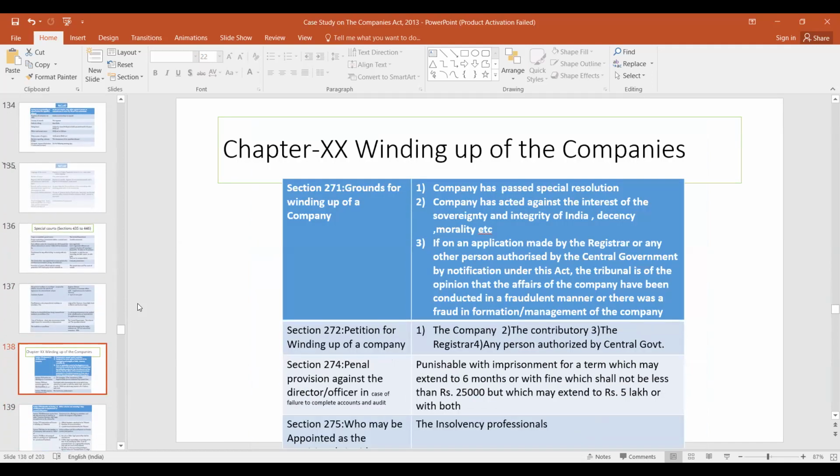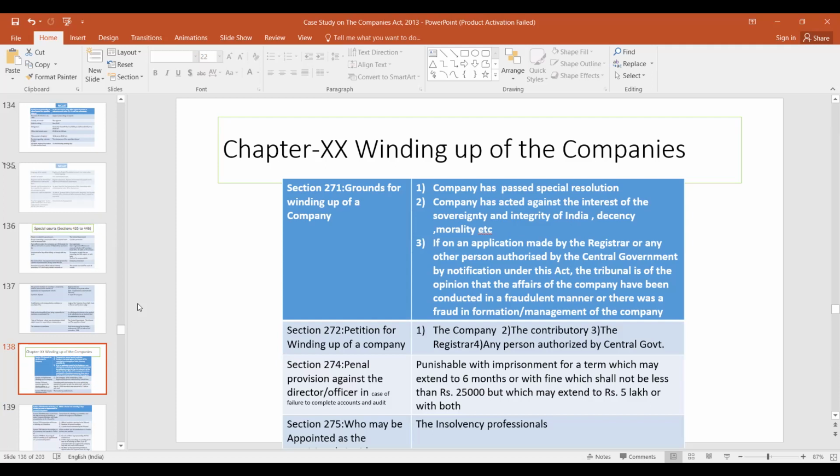Regarding winding up, what could be the grounds of winding up? A company may pass a special resolution for winding up the company. Actually, this winding up of the company has now been broken into two portions. One is when you wind up your company, if you have made a default, then you can go under section 10 of the IBC, or in case you want to voluntarily liquidate the company, then you can go as per the provisions of section 59. So section 10 and 59, and the other grounds are here only.